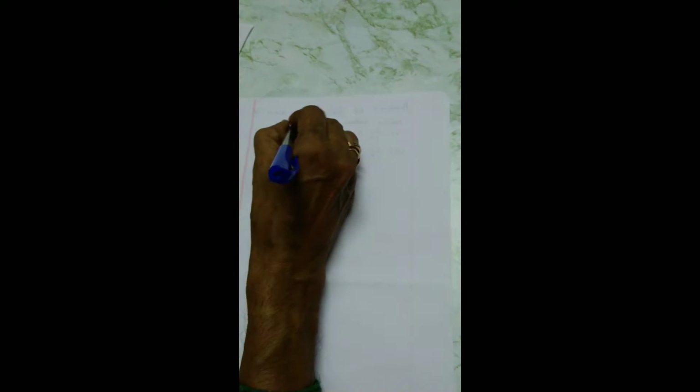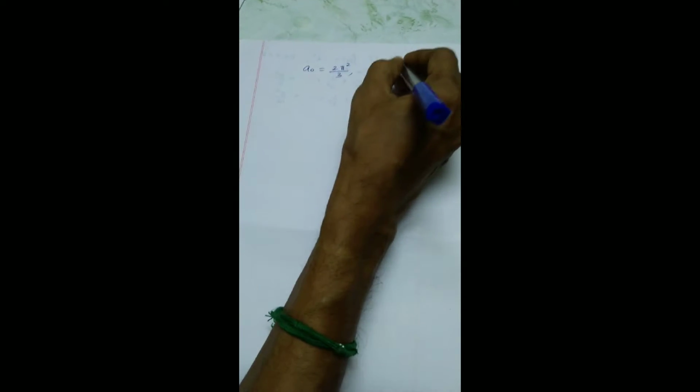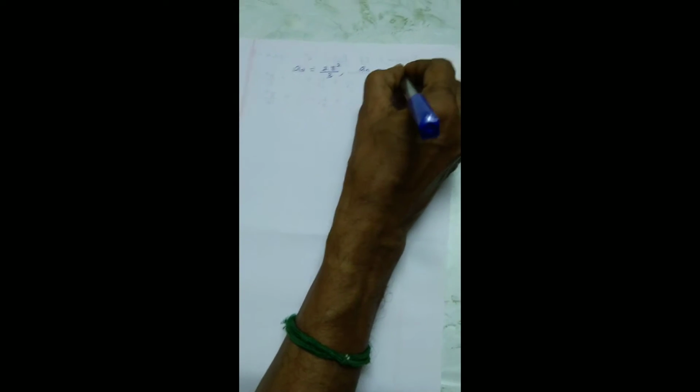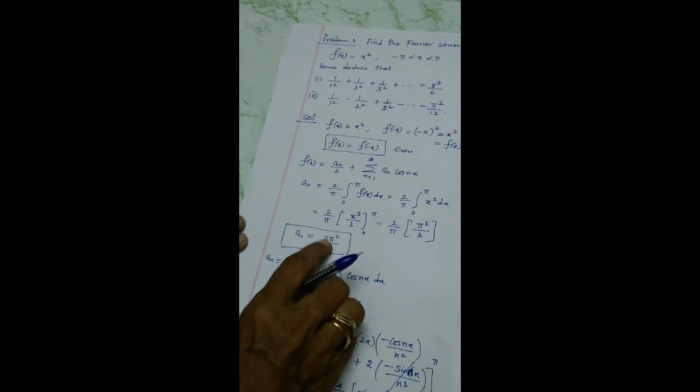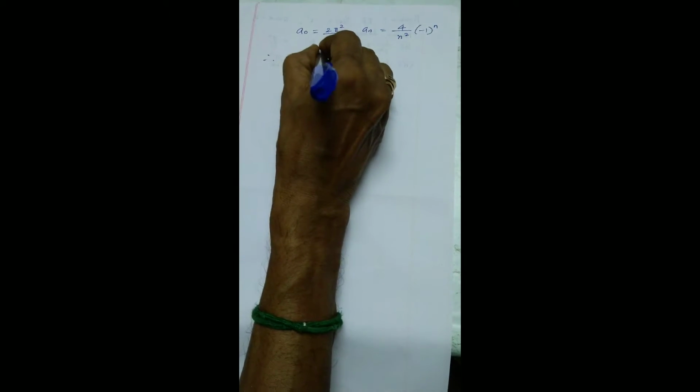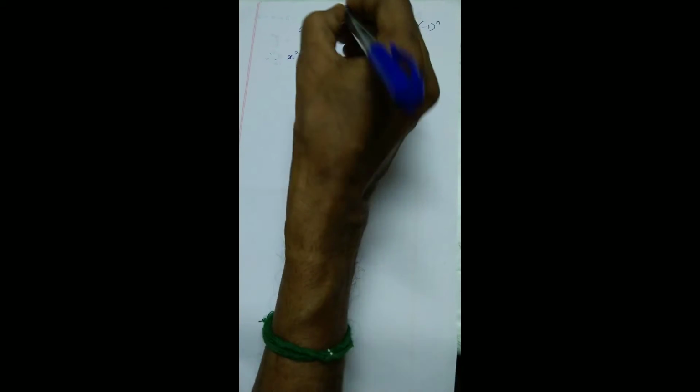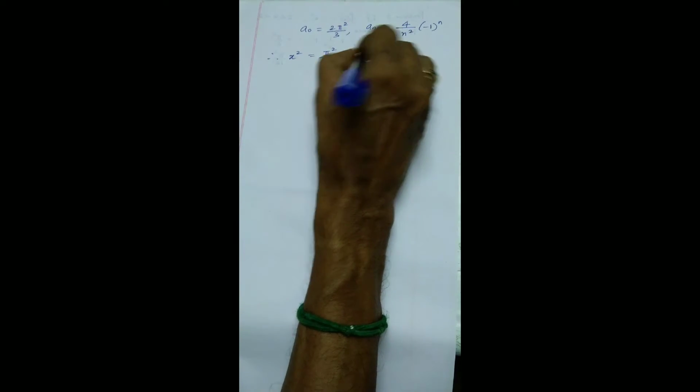Okay, therefore, you know a naught, recall, is 2 pi square by 3 and an is 4 by n square, minus 1 power n. So this is what my a naught and an are. Therefore, I'll substitute in the Fourier series, recalling the Fourier series. Yes, so I'm going to substitute a naught and an: a naught is 2 pi square by 3 and an is 4 by n square, minus 1 power n. If I substitute, remember the 2 gets cancelled out. I'll get straight away pi square by 3 sigma an.